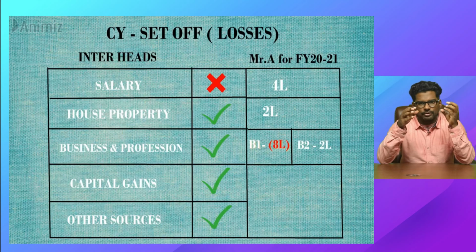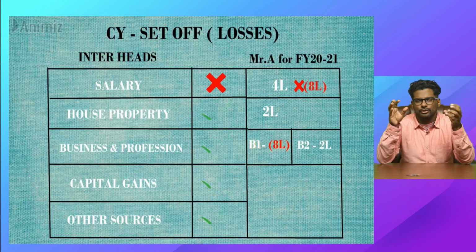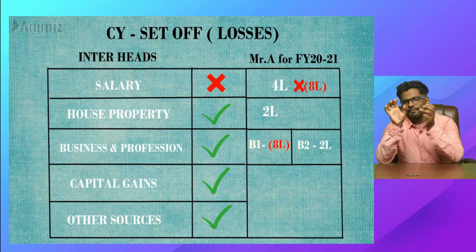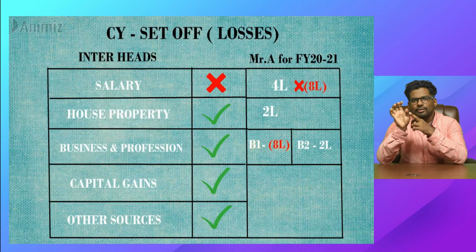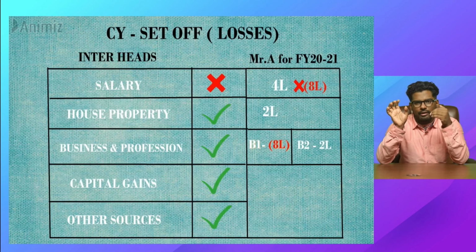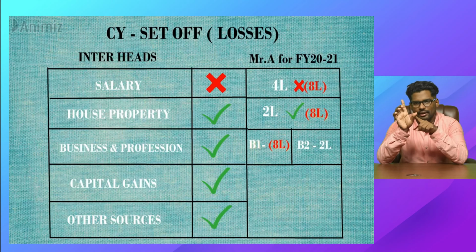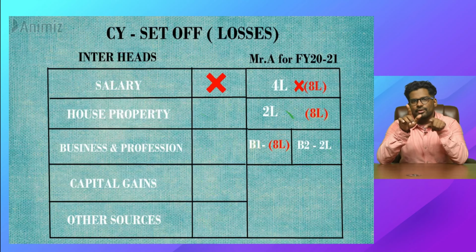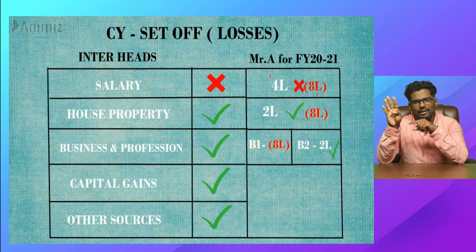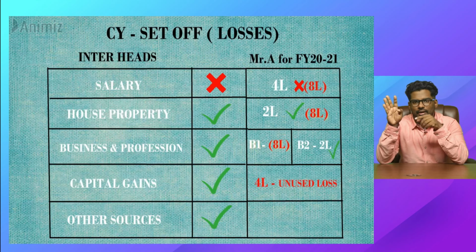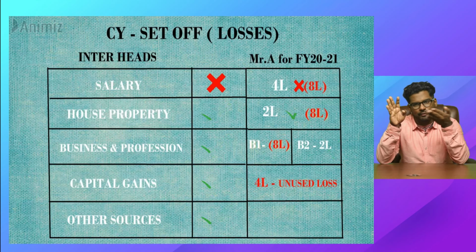But this futures and options loss, you can't set off against salary. So your income for that particular year: out of this 8 lakhs of losses, you can set off 2 lakhs against your rental income, and 2 lakhs against your other business income. Both you can set off, and this 4 lakhs is going to be a taxable income. The remaining 4 lakhs of unused losses, you can carry forward.